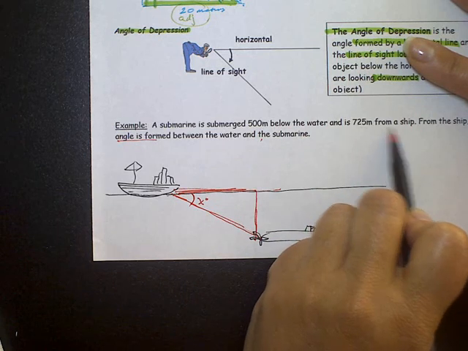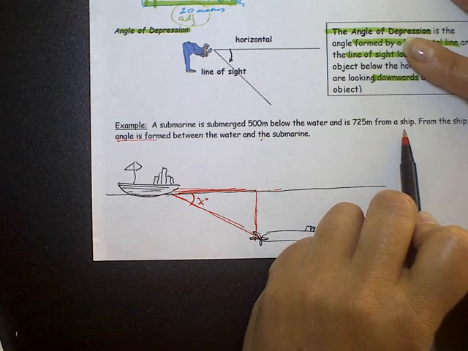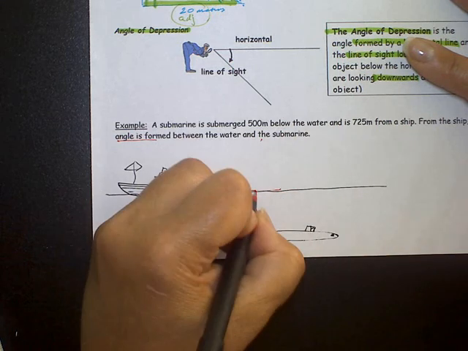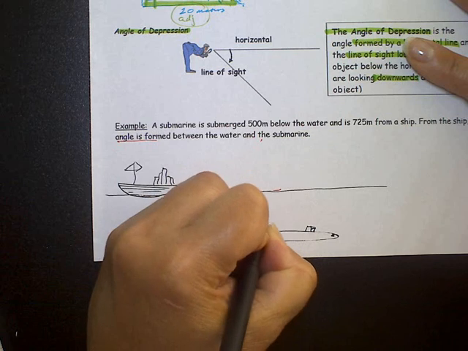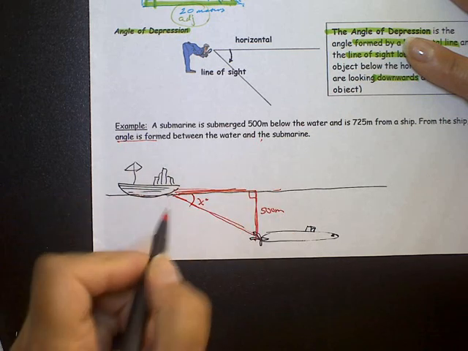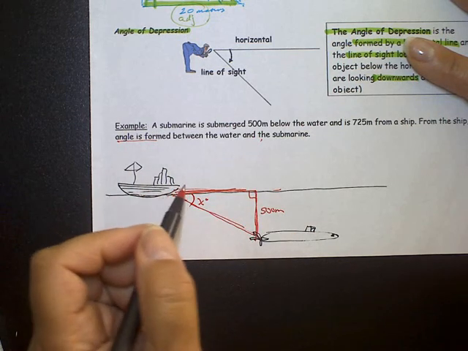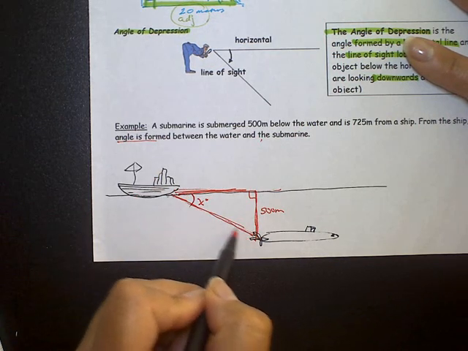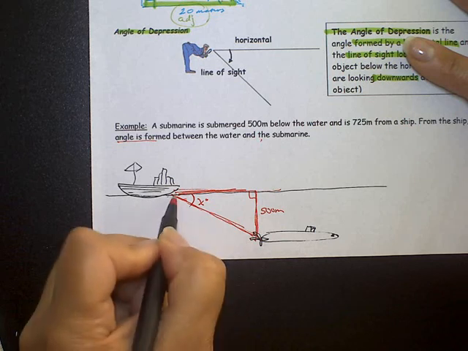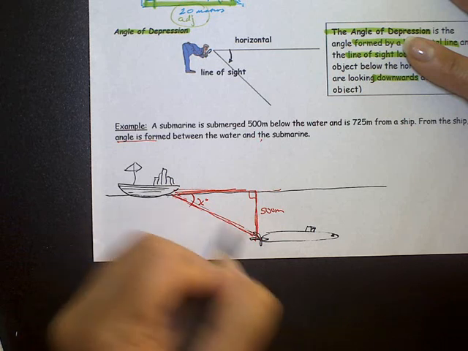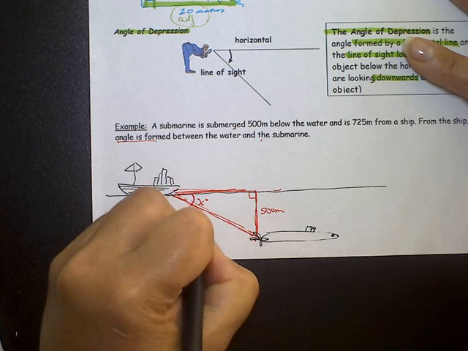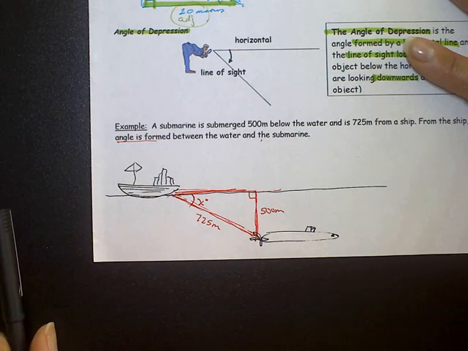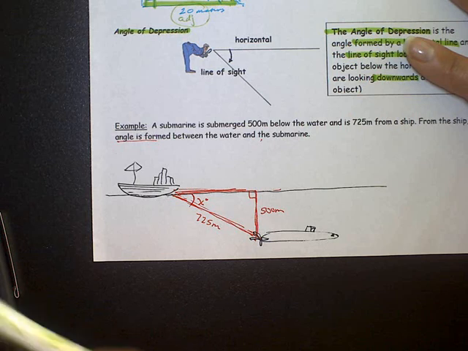725 meters from the ship, and we know that it is 500 meters below the water. So from here to here is 500 meters. The closest distance, when it tells you how far it is from the ship, the closest distance is going to be this distance that we're looking at. How far is it from here to here? So to measure that, it would be 725 meters. Okay, so using all of that information, we're going to calculate.